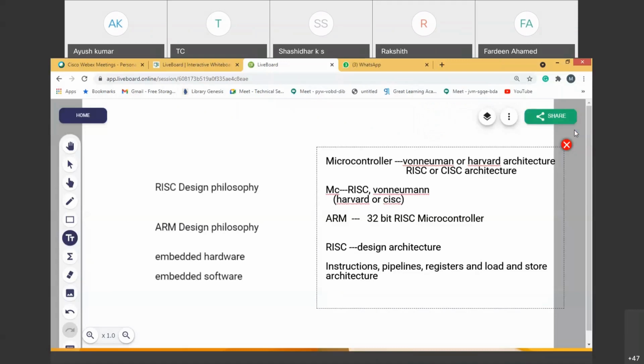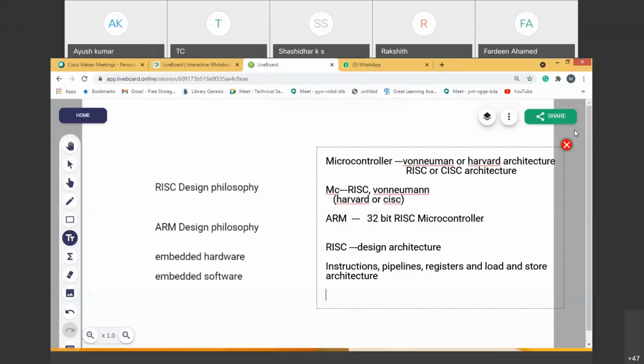There are 16 general purpose registers and two special purpose registers, you can say program status registers. So 16 general purpose registers and 2 program status registers, total 18 registers are available to do any sort of programming in RISC.